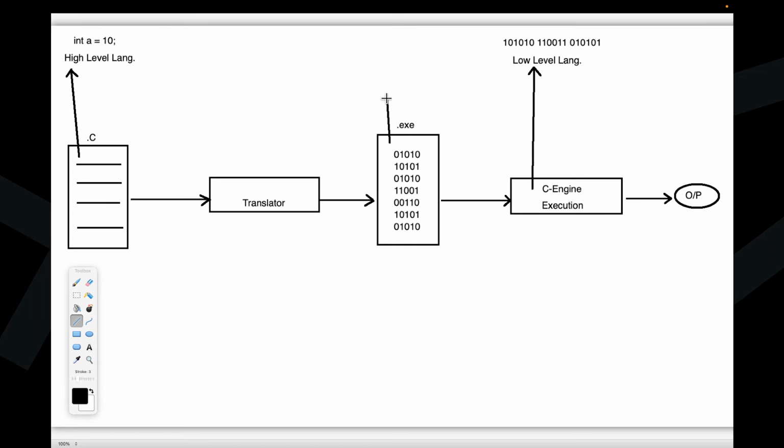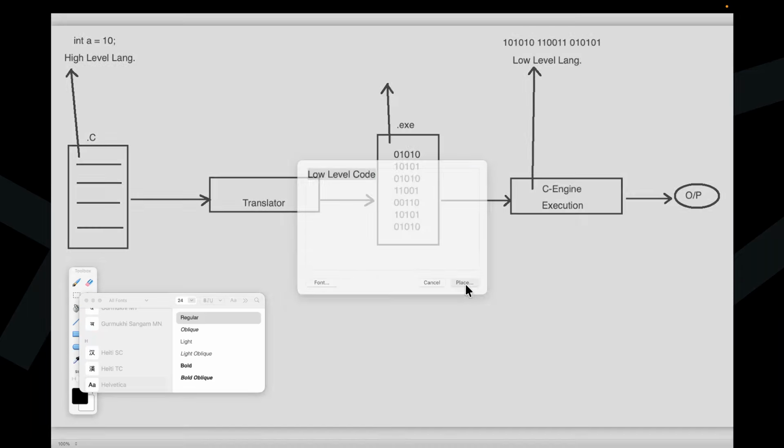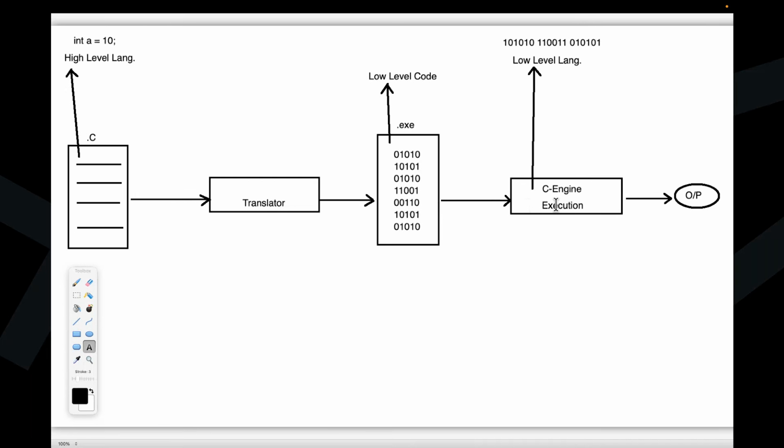The .exe file contains low level language code. If you provide this low level code to the C engine, the C engine will execute it and is able to provide output.